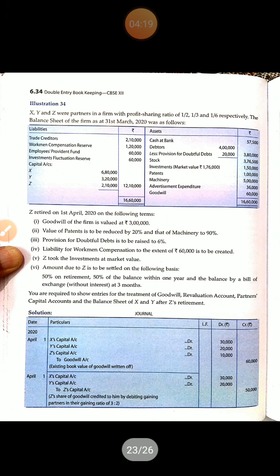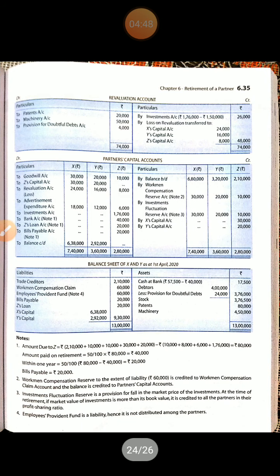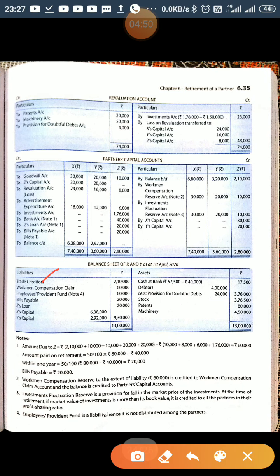So first of all, the method is, you make three formats: revaluation account format, partners' capital account format, and balance sheet. And we will enter it simultaneously wherever required. Now, first on the liability side, the first item is given as trade creditors 2,10,000. There is no adjustment related to trade creditors, so it will be shown in the balance sheet as it is. So this is trade creditors 2,10,000 they have written, right?